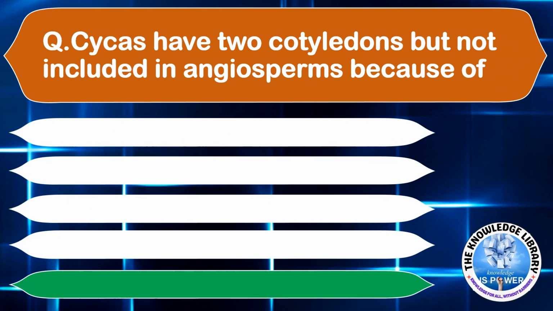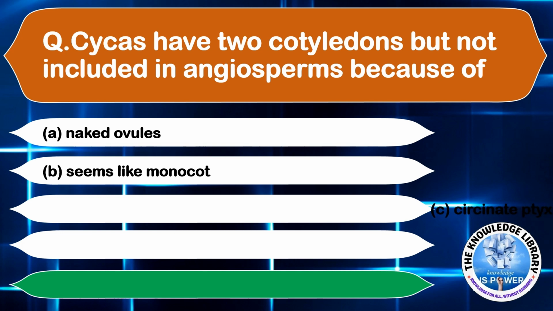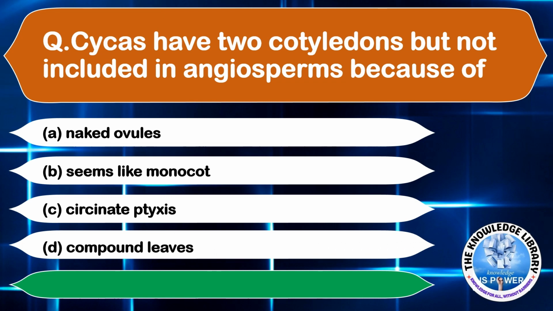Cycas have two cotyledons but are not included in the angiosperms because of option A, naked ovules. Option B, seems like monocot. Option C, succinate taxis. Option D, compound leaves. The correct answer is option A, naked ovules. Moving on to the next question.